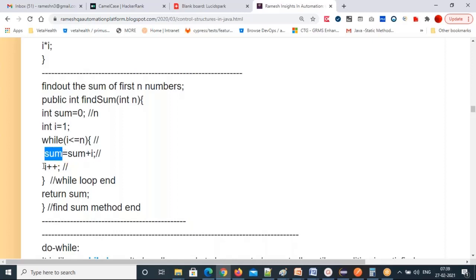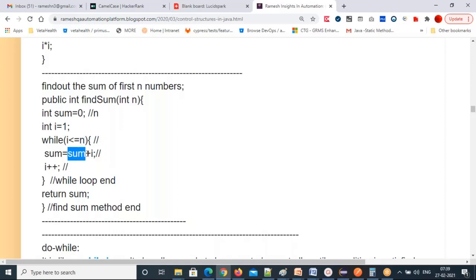Again the I value is currently 6. 6 plus 1, 7. Again you got the latest I value 7. It will go to the condition. 7 less than or equal to 10, true, it comes inside. 21 plus 7, 28. So 28 will be stored in the sum. Now comes here, 7 plus 1, 8. 8 less than or equal to 10, true, it comes inside.